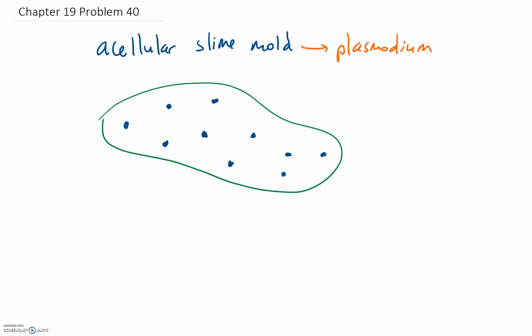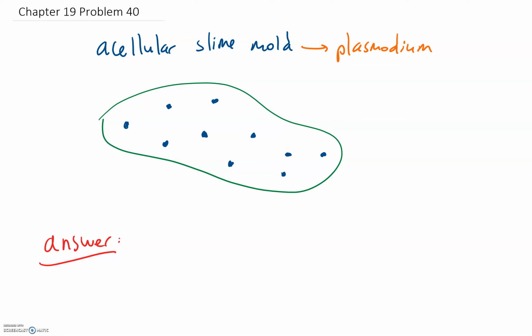So the answer here is, and of course this is up for debate, and you can say whatever you want to say, but my interpretation of it, a multicellular organism consists of multiple cells, but here we are seeing multiple nuclei. It's multinucleated, it's not multicellular. So to answer this question, I would say that perhaps it's not multicellular. I would instead say that it is multinucleated, and that is given in the prompt.